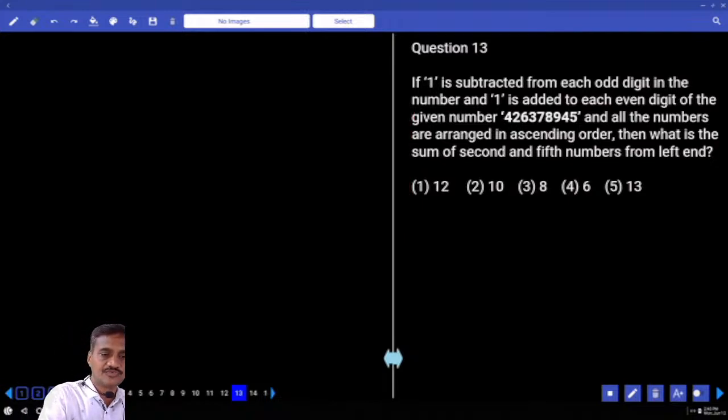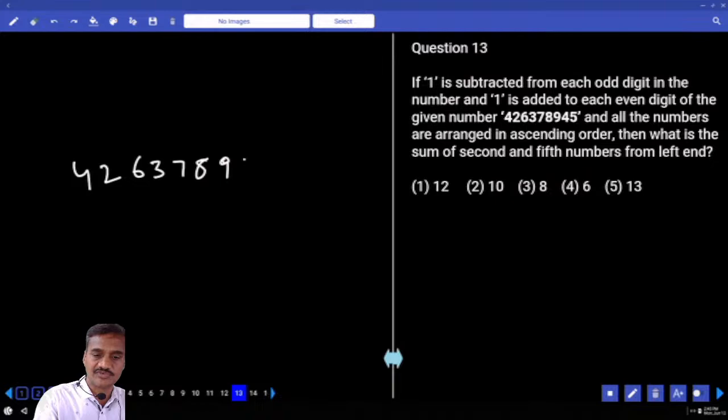And the number is 42637894 5. Then 1 is subtracted from each odd digit. This is 1. 1 is subtracted from each odd digit. This is 2, and this is 6, and this is 8, and this is 4.